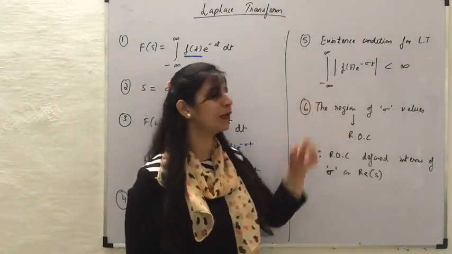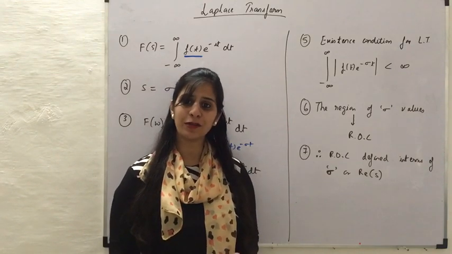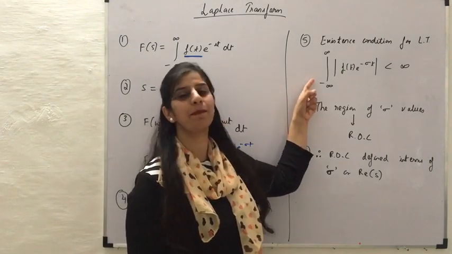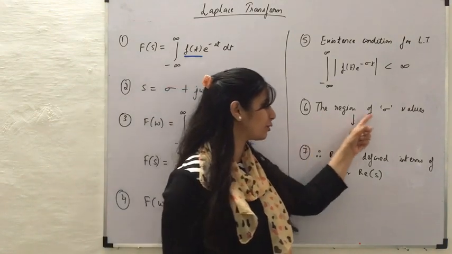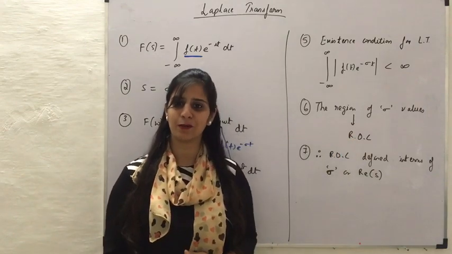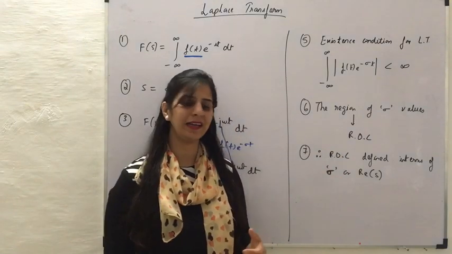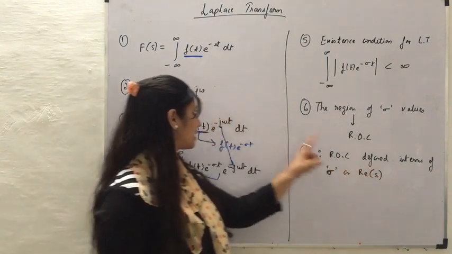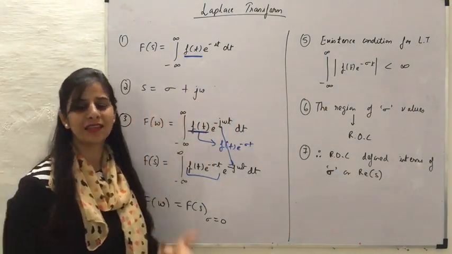This would happen only for particular values of sigma, and the region of sigma for which this is happening is then called the region of convergence, or ROC, for the Laplace transform of a function to exist. Now this ROC is actually defined in terms of sigma, or the real part of s, because s is sigma plus j omega, where the real part is sigma.